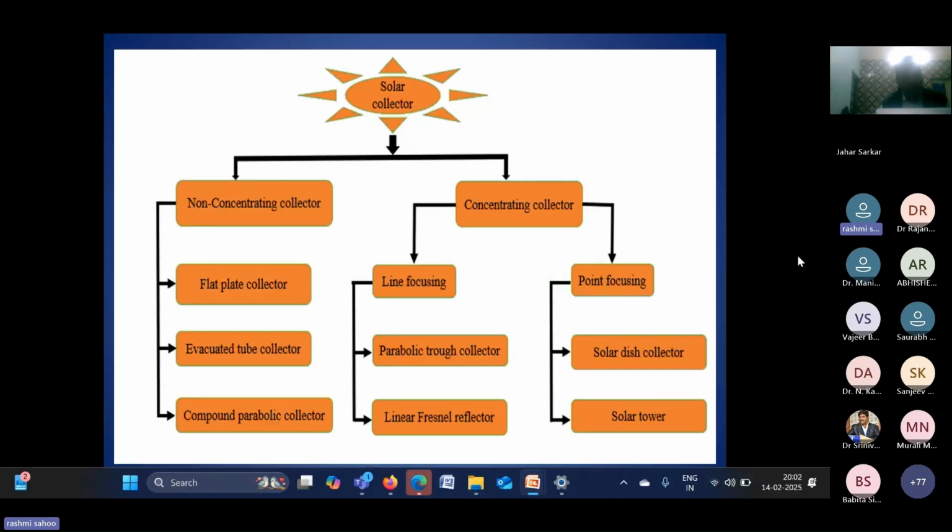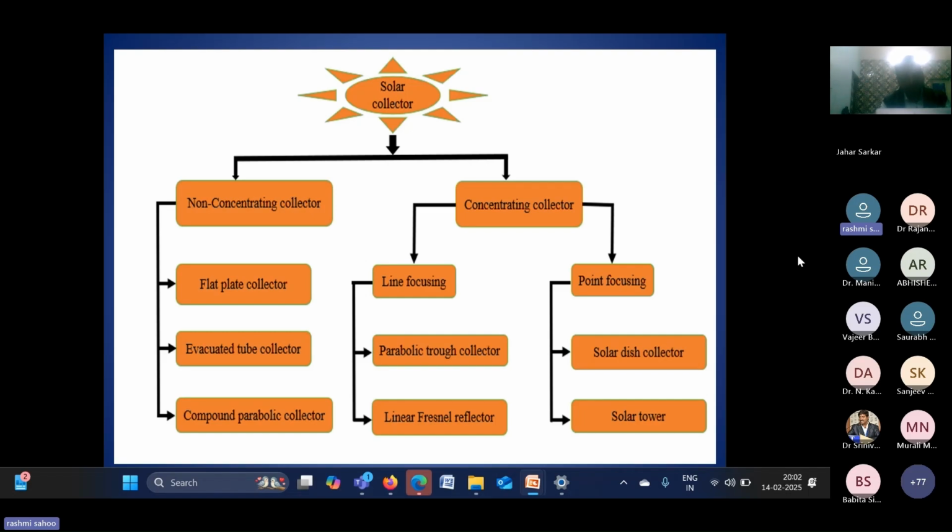Okay, in the earlier lecture people have discussed in detail the different types of solar collector and how we can track the solar energy, the solar tracking system. I just briefly want to say which types of solar collector are available. Depending on the collector system, the output temperature range is different. Depending on your application, you have to decide what temperature range you need, and based on that range you select the solar collector.